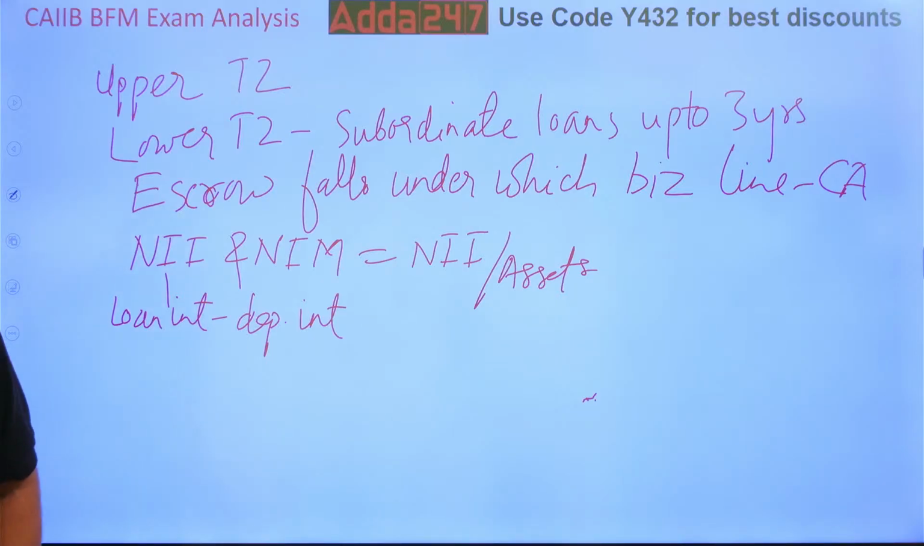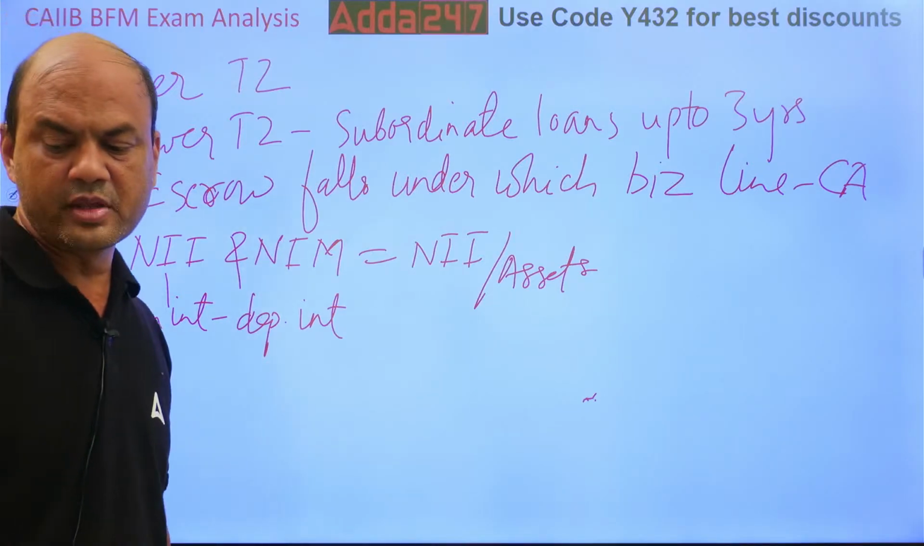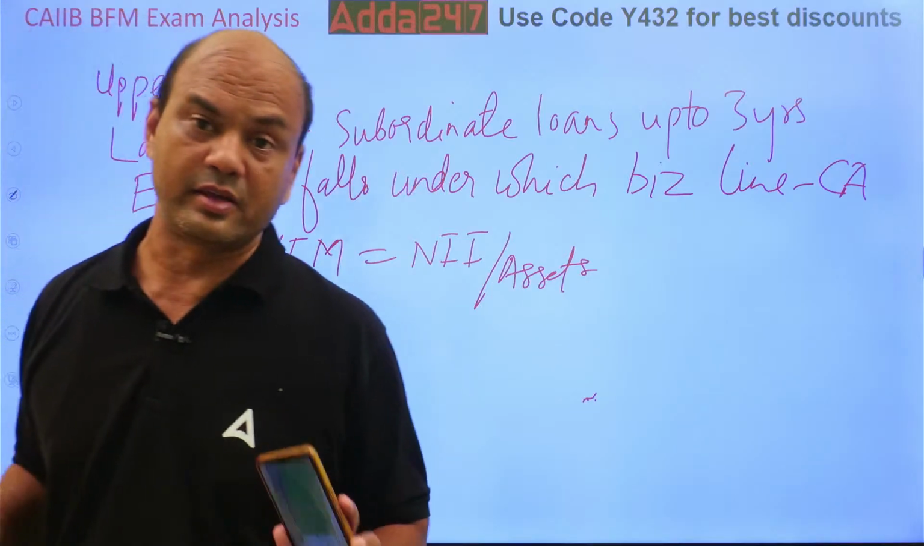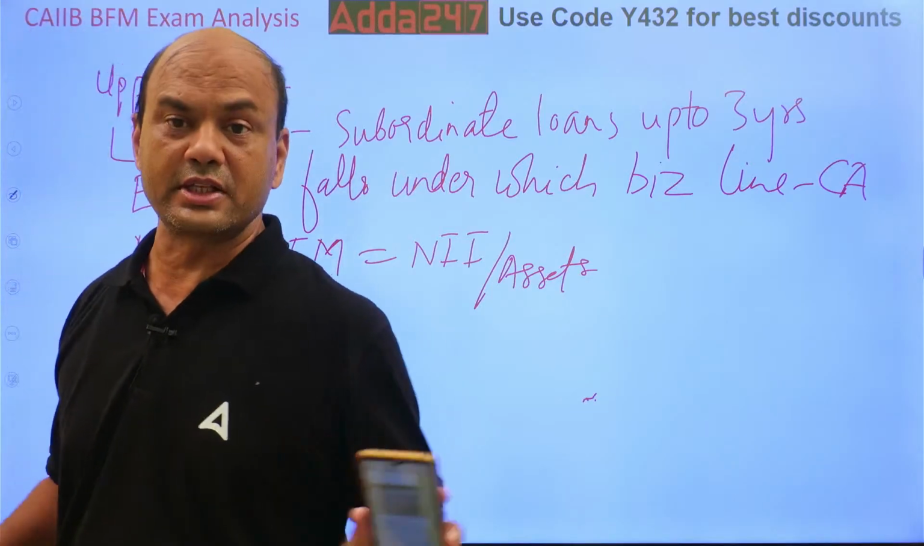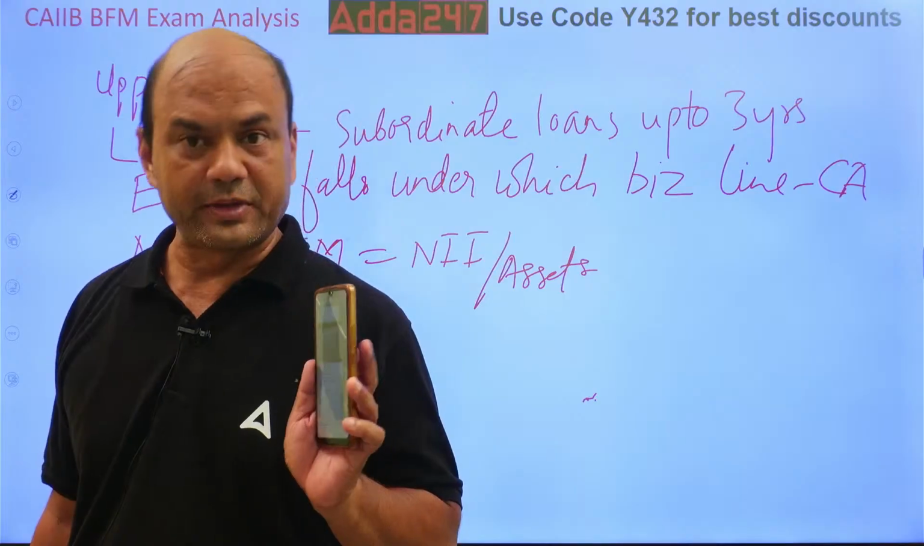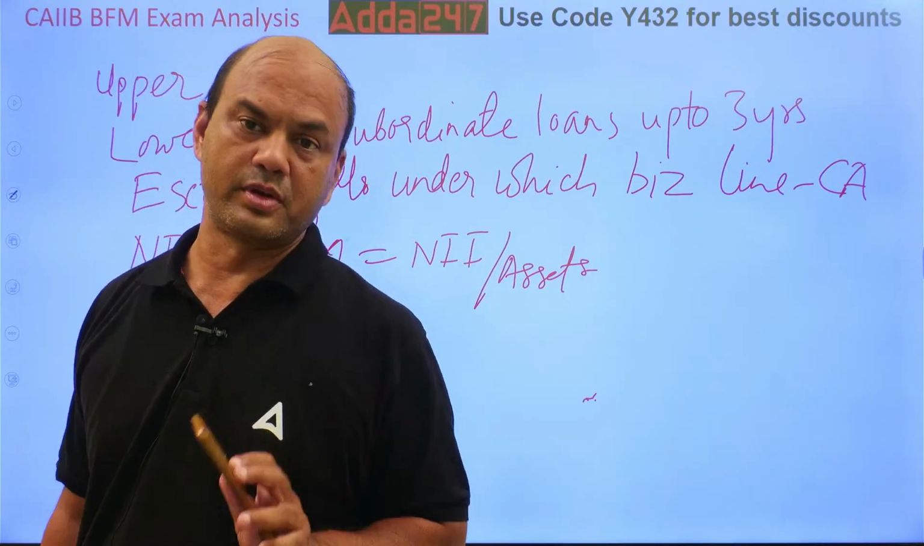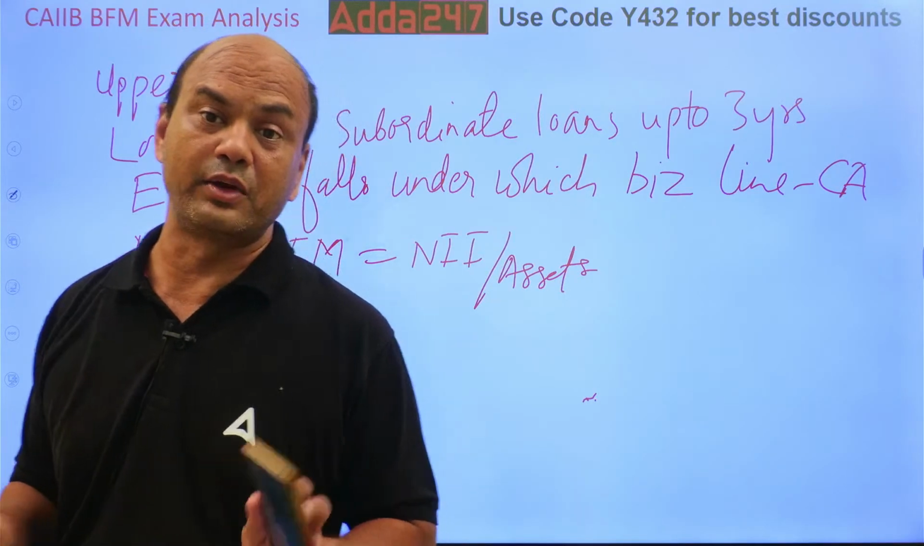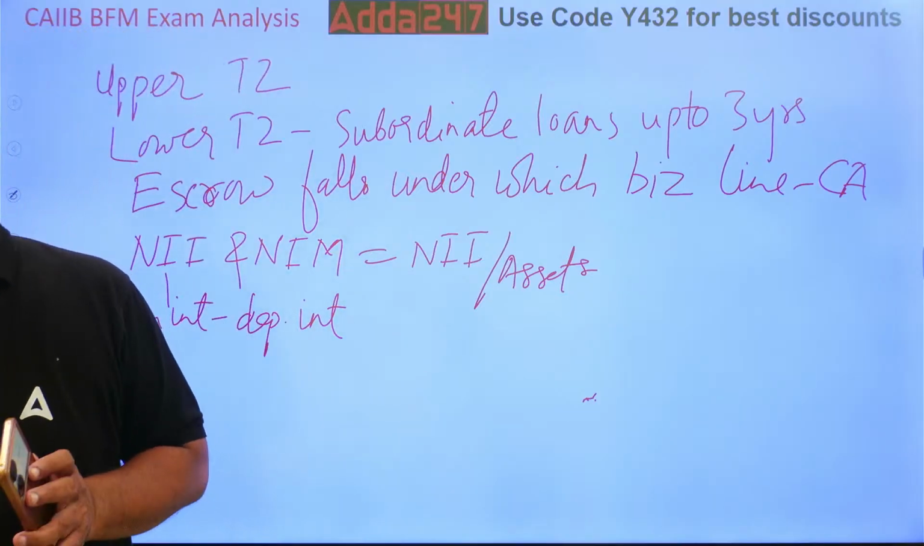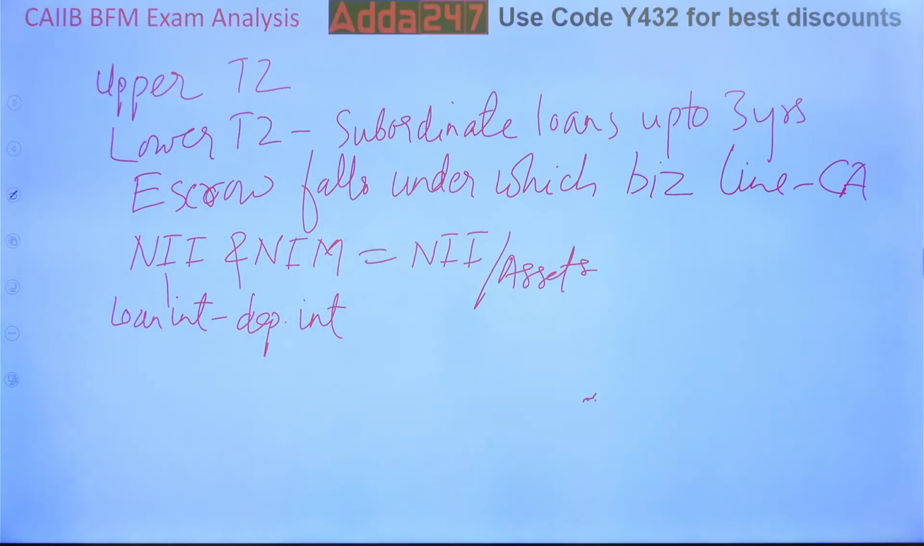Got it? Escrow falls under which business line? This falls under current account. It depends on the options. I have not got the options, only the question. As per the question, escrow is a current account. But if the options are different, then even I don't know what the answers given over there are. If you have the options, give me, I will give you the exact answer. Because I had opened escrow accounts in my bank many times. It's a current account.